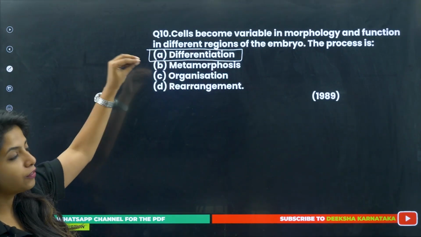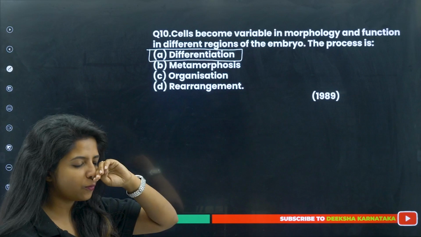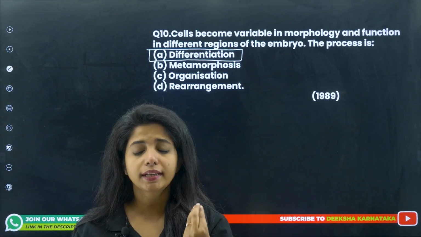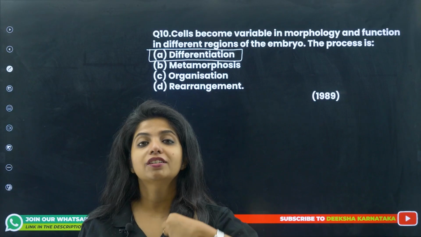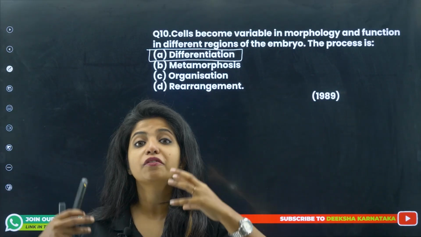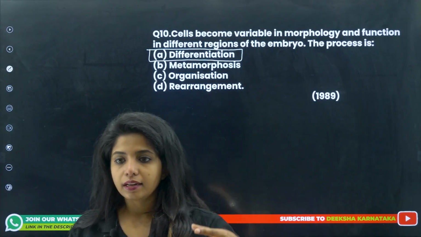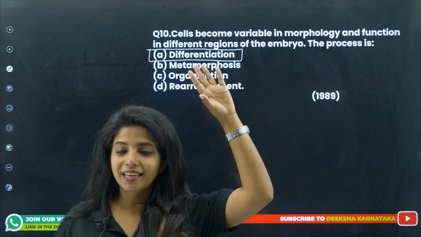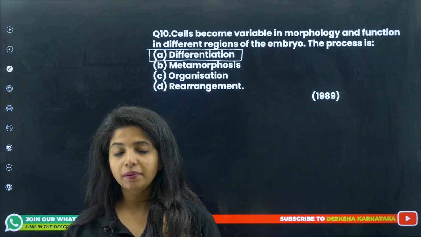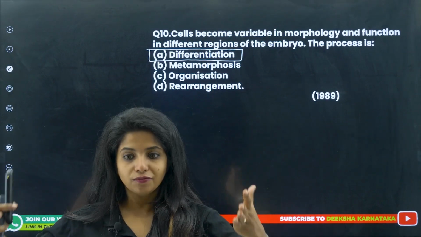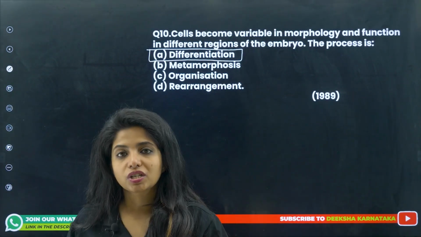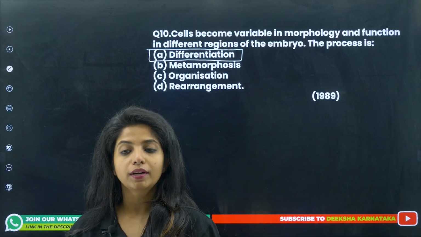As I said, differentiation means, for example, I was a child. I thought I want to be a teacher. At this point, I am differentiating into a teacher. Now I know my fate, what I want to be. Similarly, the cells in the human embryo will now decide, okay, I will become a skin cell, or I will become an RBC. So this process where it knows its fate is known as differentiation. It is now differentiating into that particular cell.